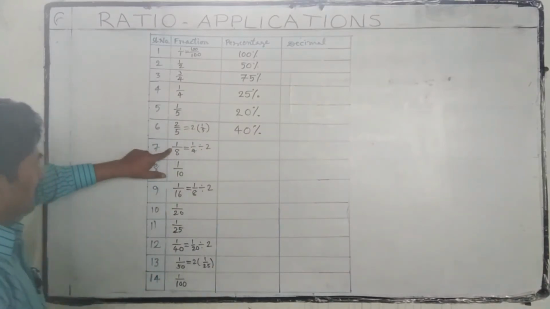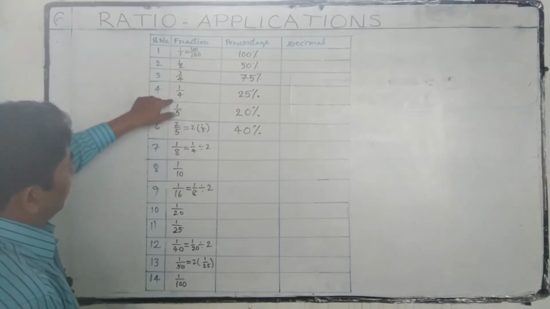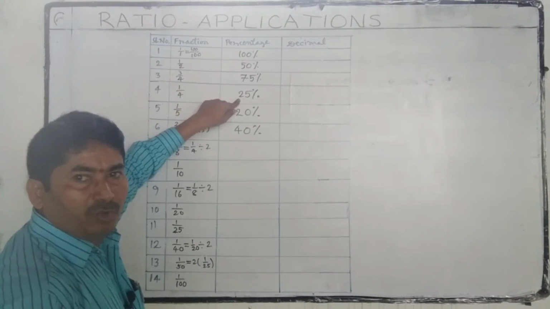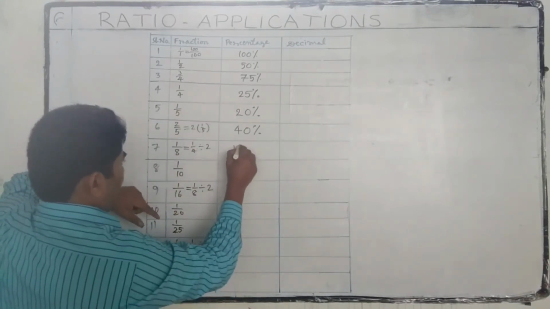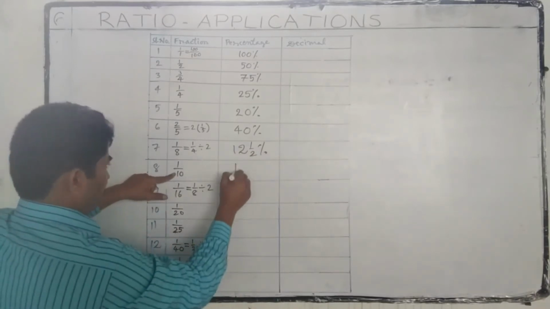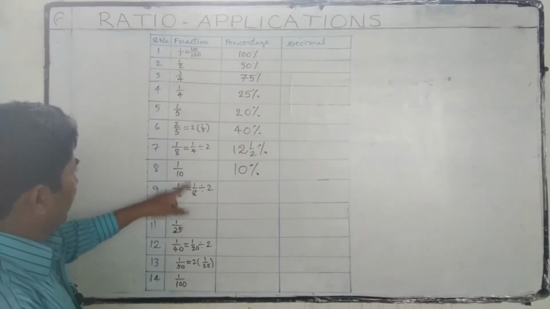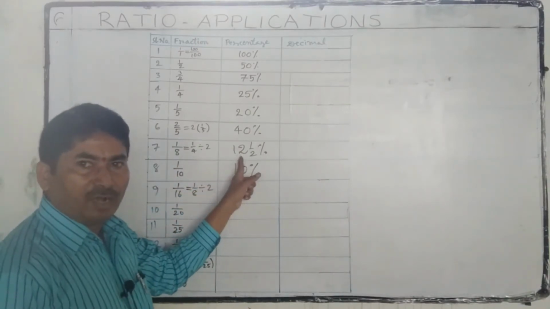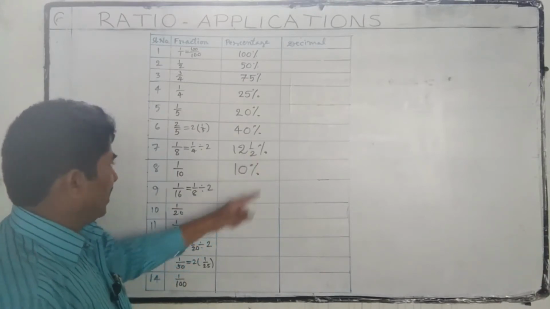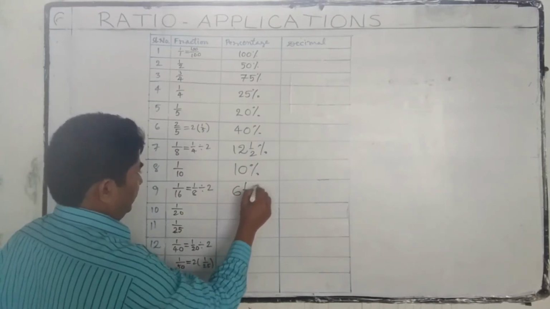1 by 8 is half of 1 by 4. Half of 1 by 4, 25, half of 25 is 12.5%. 1 by 10, 10%. 1 by 16 is half of 1 by 8. Here we have 1 by 8 as 12.5%. Half of 12.5% is 6 1 by 4%.